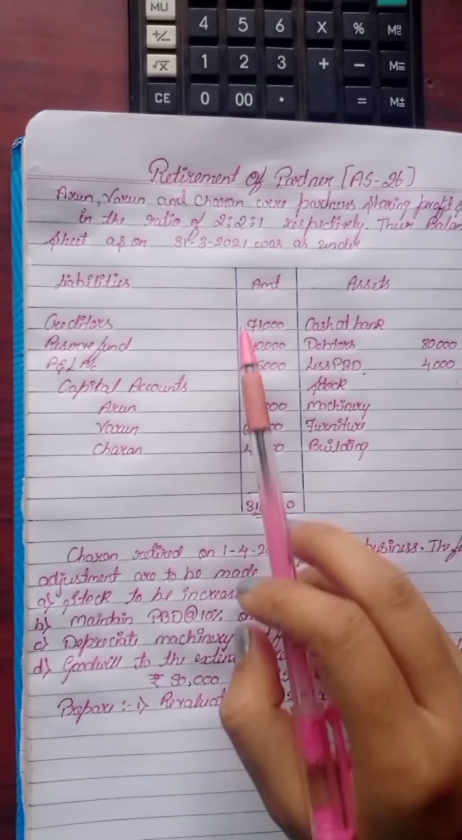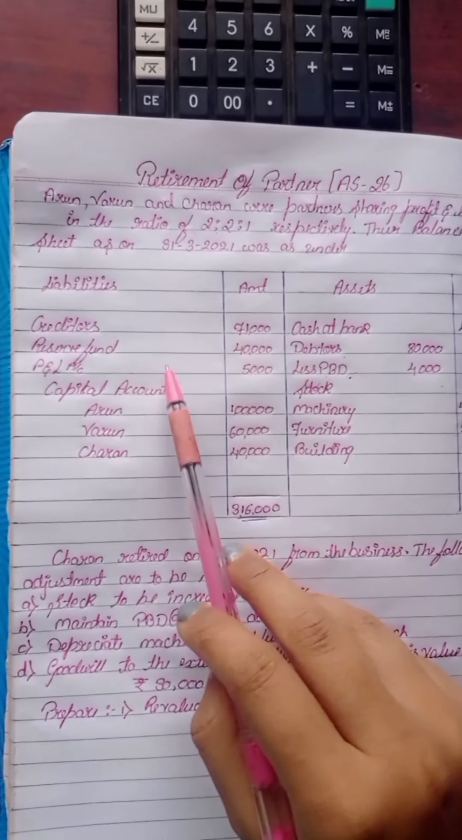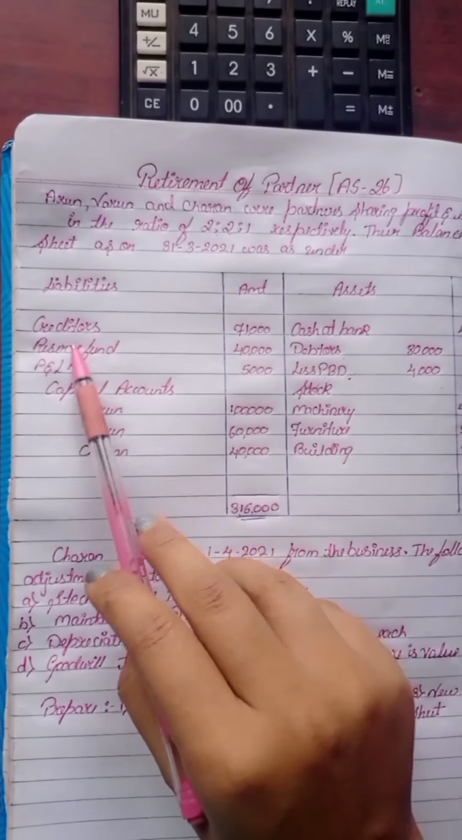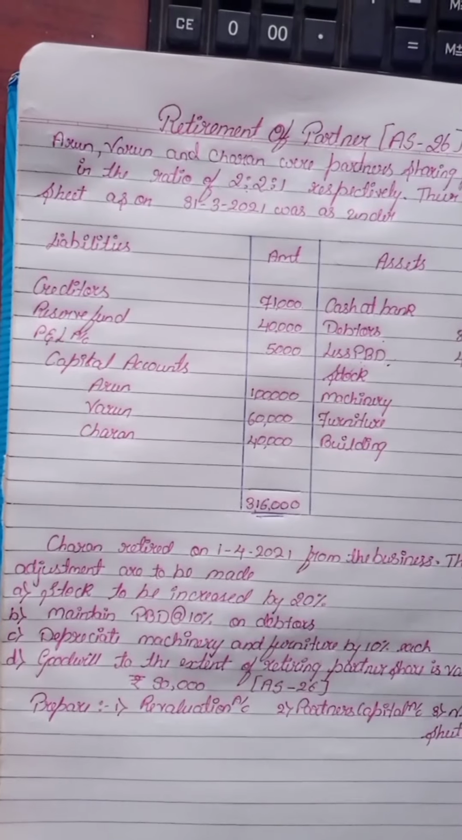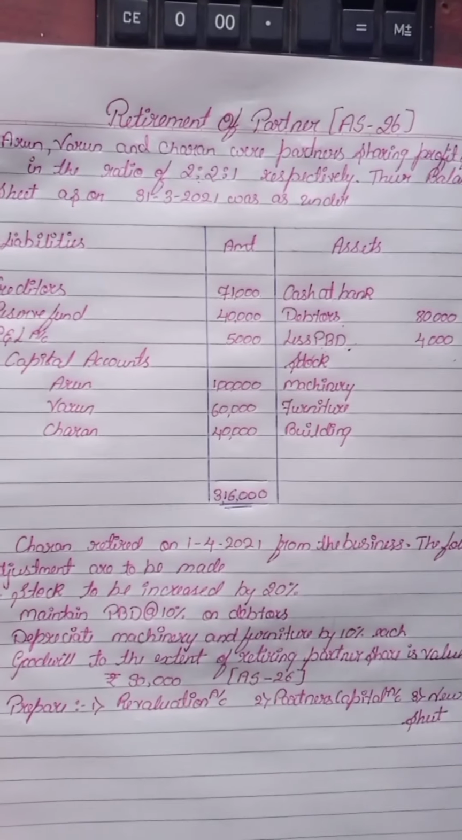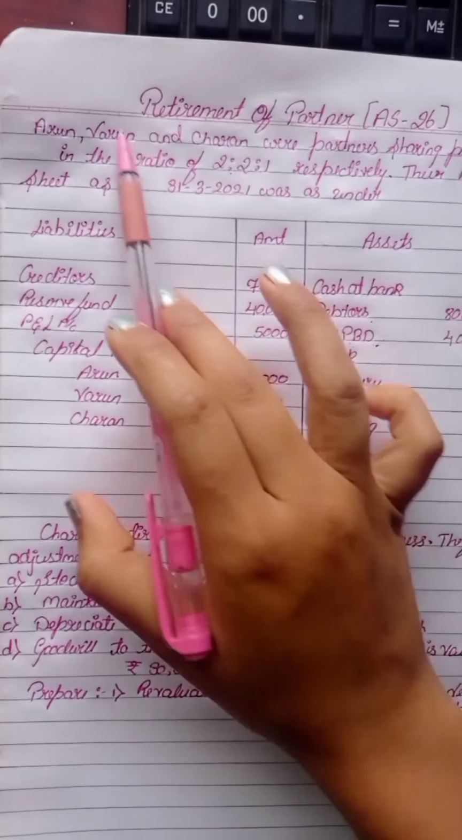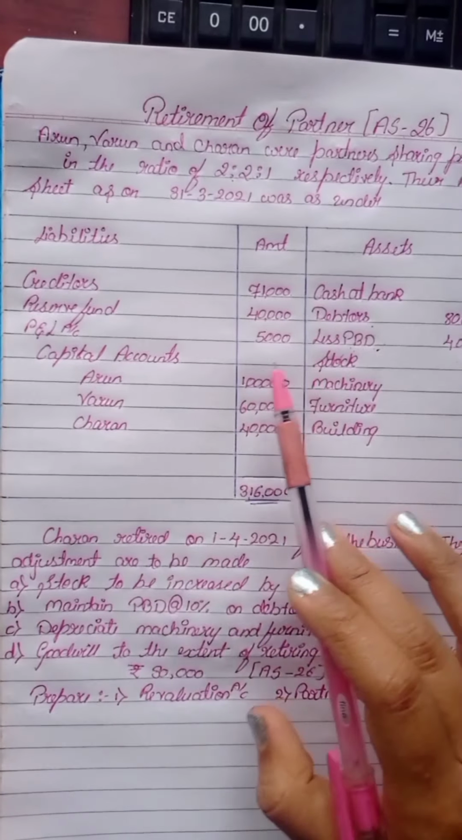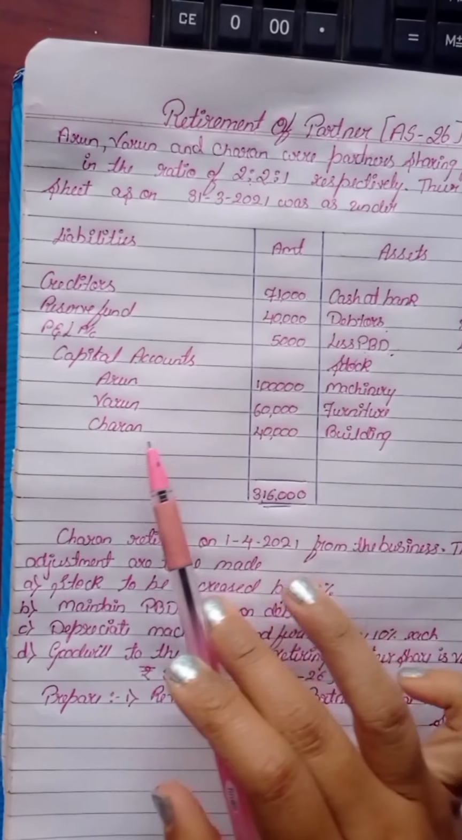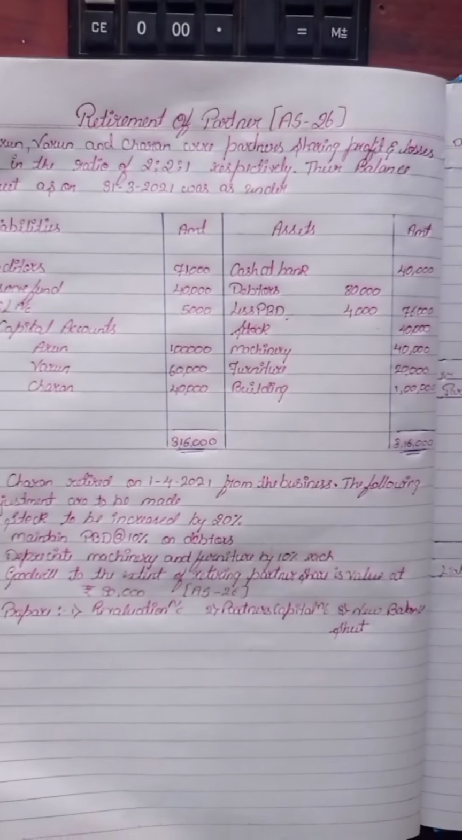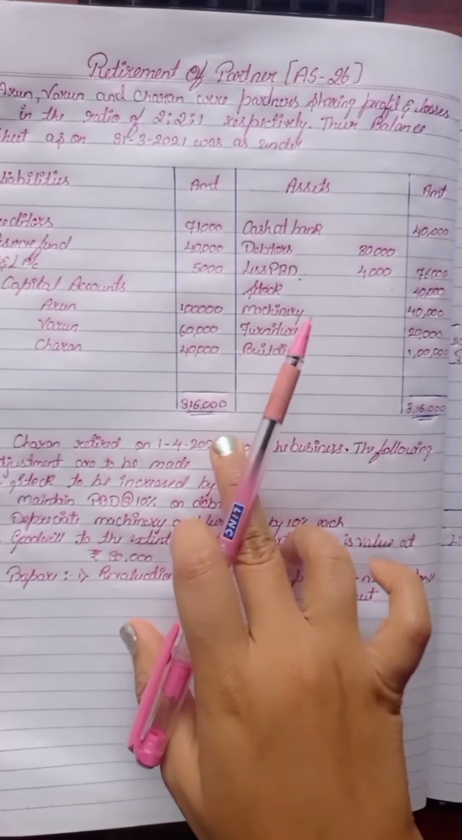And in liability side we have creditors 71,000, reserve fund 40,000 which will go to the partners capital account, profit and loss account 5,000 which will go to the partners capital account, and capital accounts, the investments of these three, Arun, Varun and Charan. Arun is 1 lakh, Varun is 60,000, Charan is 40,000. The both side old balance sheet total is 3,16,000.